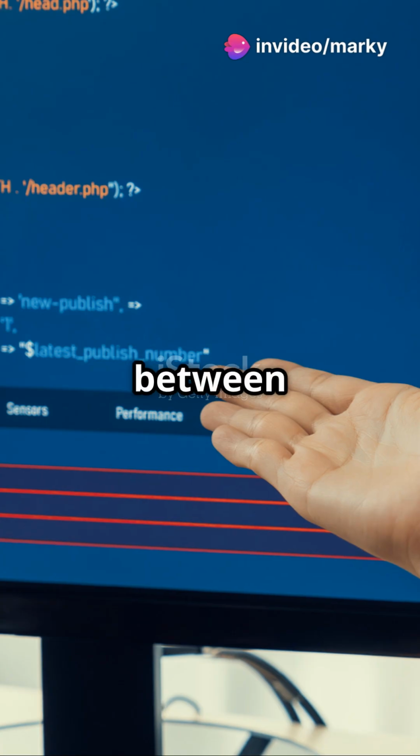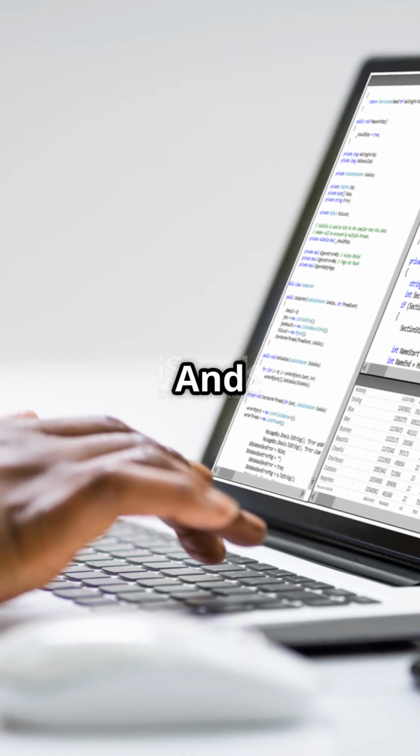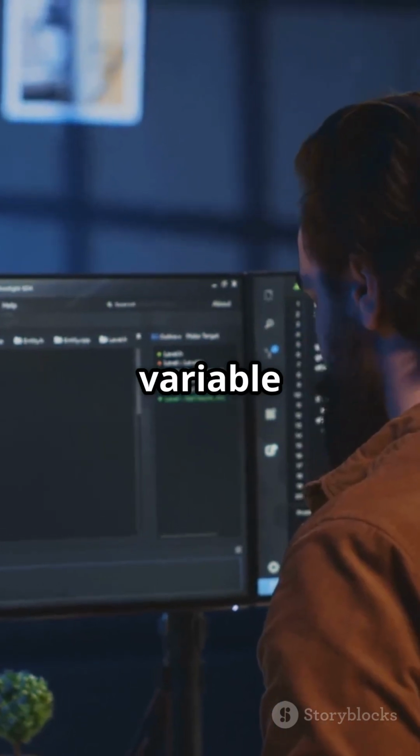Got it? Now check your understanding. What's the difference between a compiler and an interpreter? And what happens if you assign a string to a variable that was an integer?